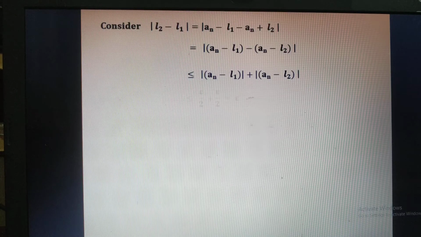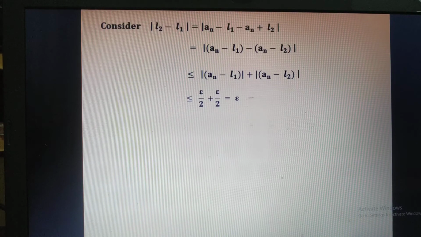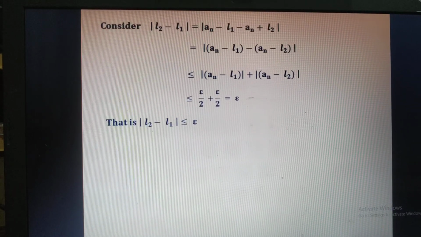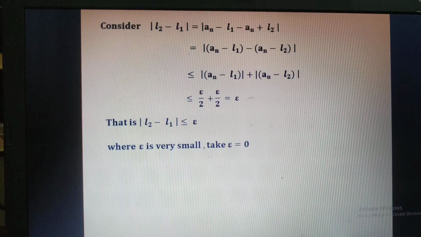By the definition, modulus of an minus L1 is less than epsilon by 2, and also modulus of an minus L2 is less than epsilon by 2. Adding these two, we get epsilon. So here we get modulus of L2 minus L1 is less than epsilon. Already we know that epsilon is very small, and take epsilon equal to 0.